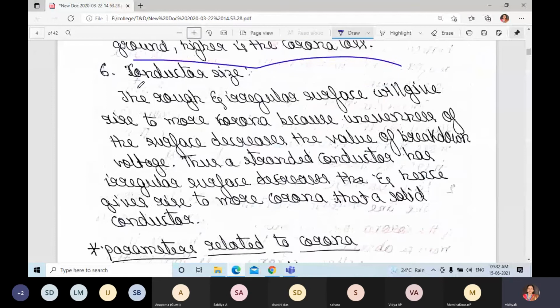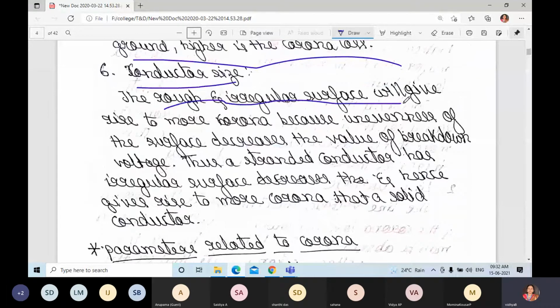Next is the conductor size. The rough and irregular surface will give rise to more corona because unevenness of the surface will decrease the value of breakdown voltage. What they are saying is, a rough and irregular surface will give rise to more corona because if it is irregular in shape, it is not equal. It is not an oval or cylindrical uniform shape.